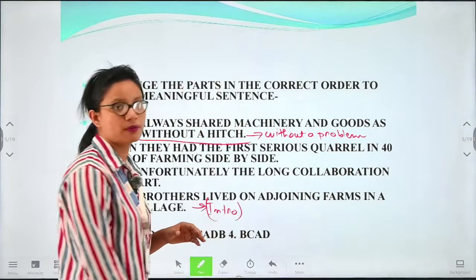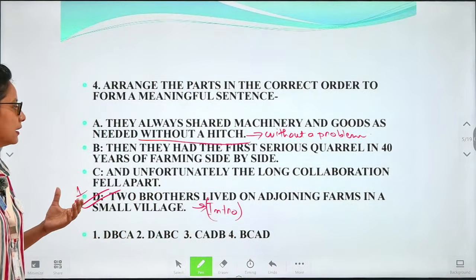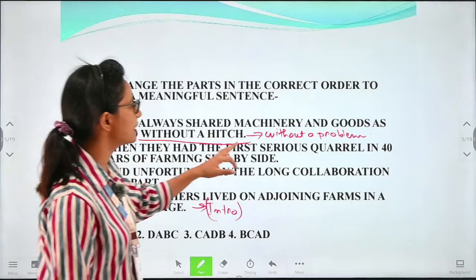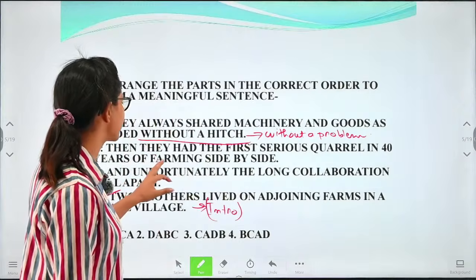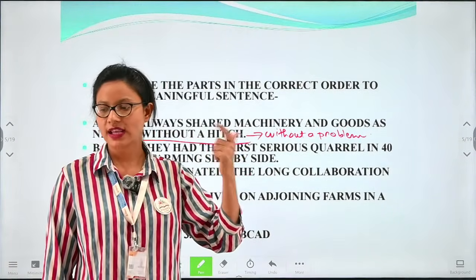Okay, they are sharing it without a problem. And then the next expression we have: "Then they had the first serious quarrel in 40 years, farming side by side." Okay, we have the introduction. First of all, we'll give the introduction.